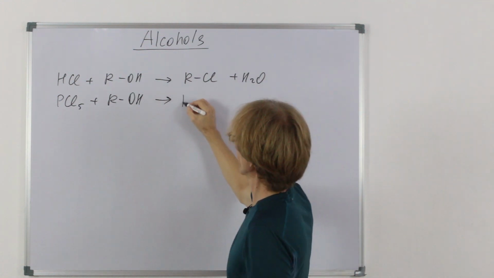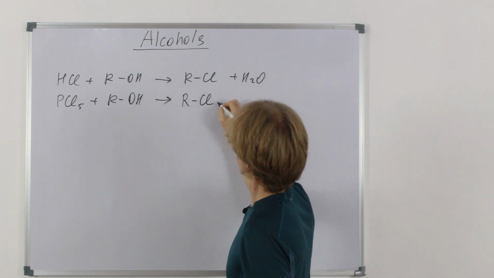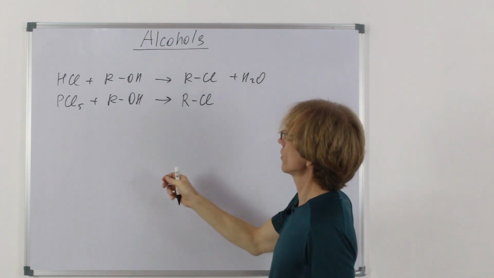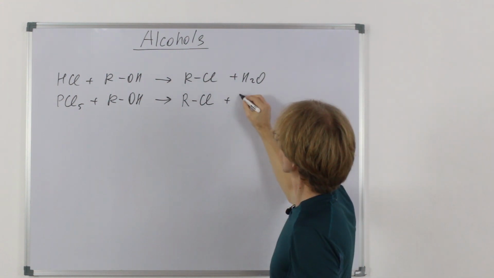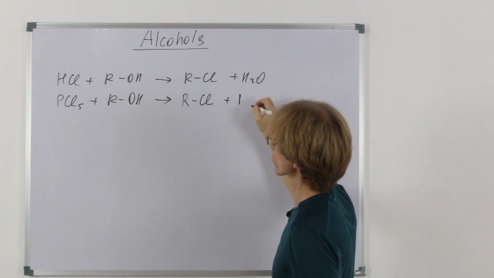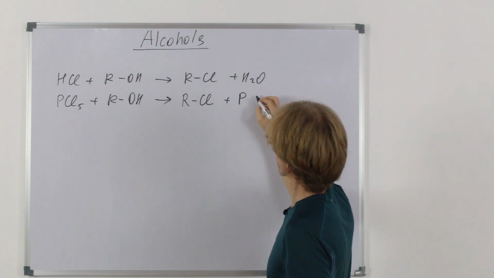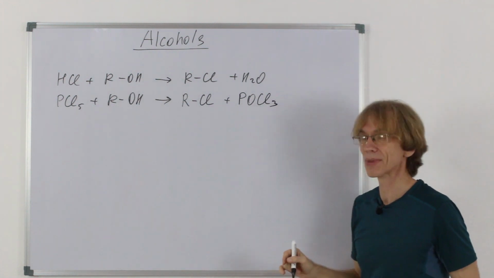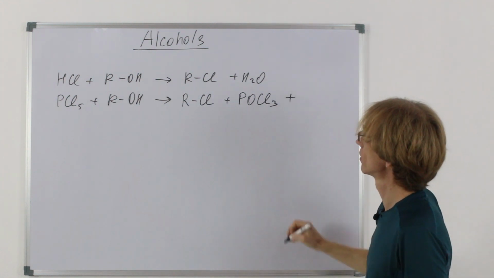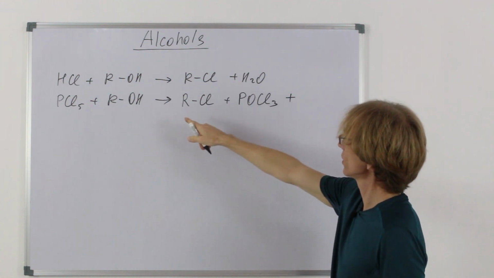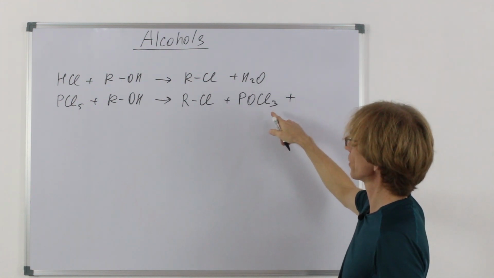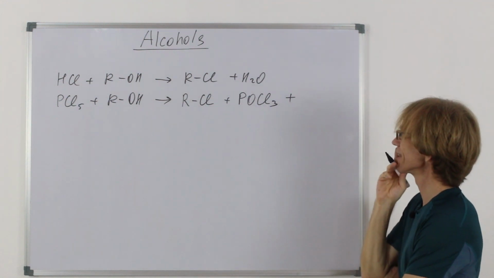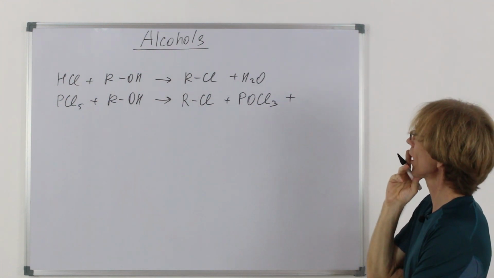First, obviously, I expect chloroalkane to be formed. And then there is a substance which is called phosphorus trichloride oxide, like that. Let's see what should be needed. You see, our OH group should go somewhere.